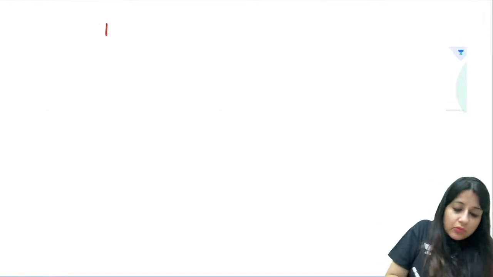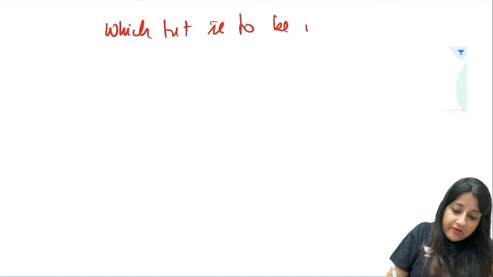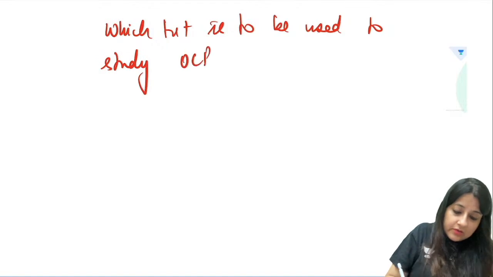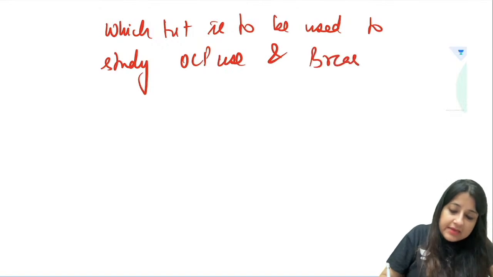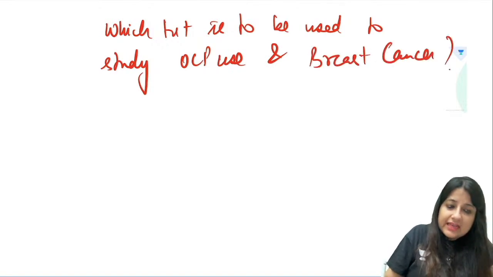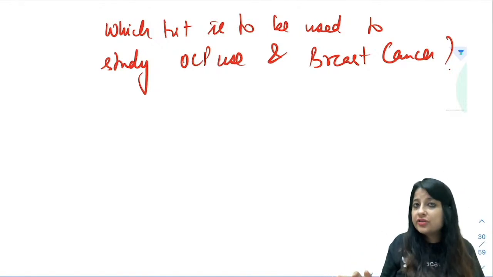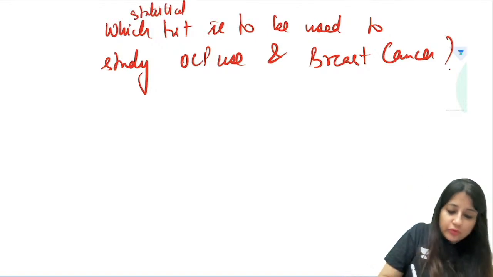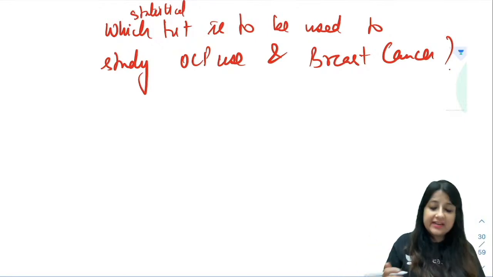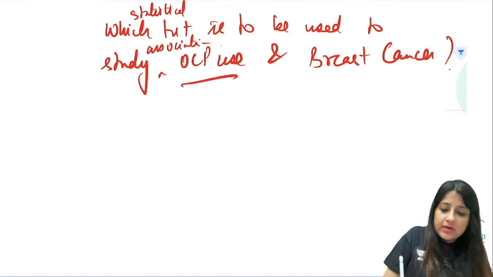Suppose I ask you which test you will use. Which test is to be used to study the relationship between OCPUs and breast cancer? What will you use here, tell me. First just tell me, you have to use a statistical test to find out the association between oral contraceptive use and breast cancer.